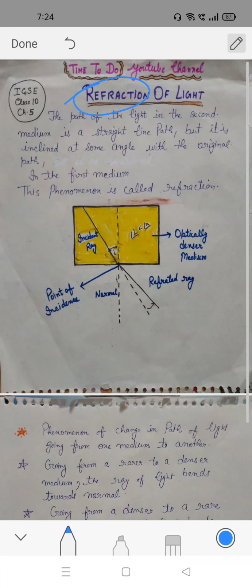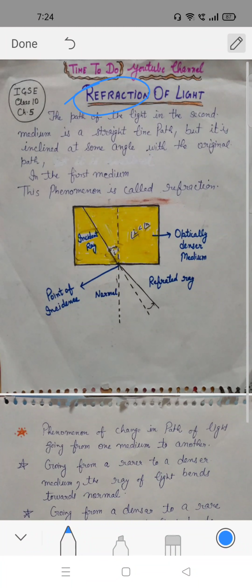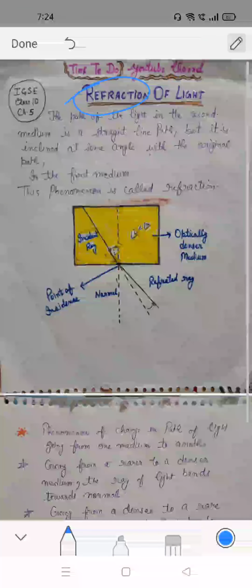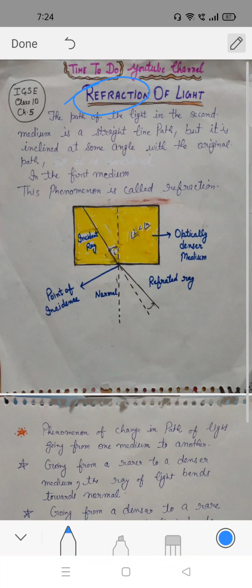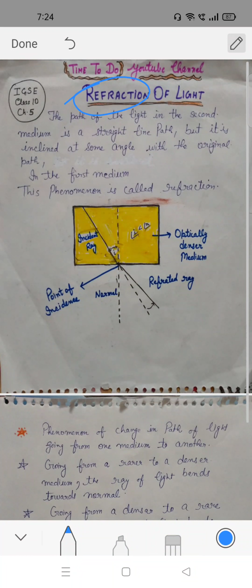First of all, we will discuss the meaning of refraction. Refraction is the change in direction of a wave caused by a change in the wave speed. As you know, when light waves travel through air and then pass through water, the wave will slow and change its direction.